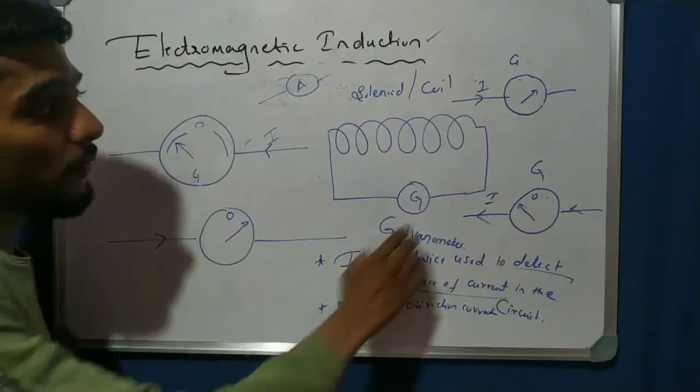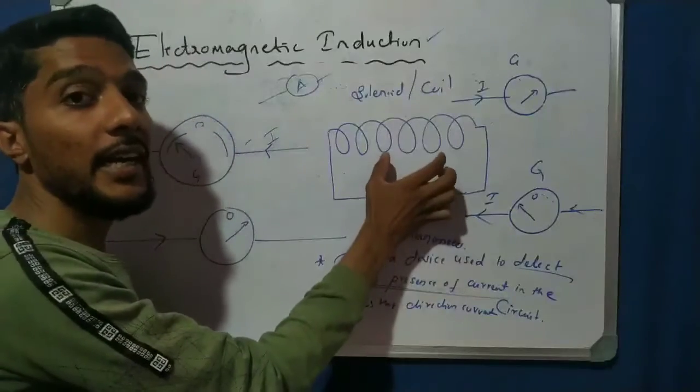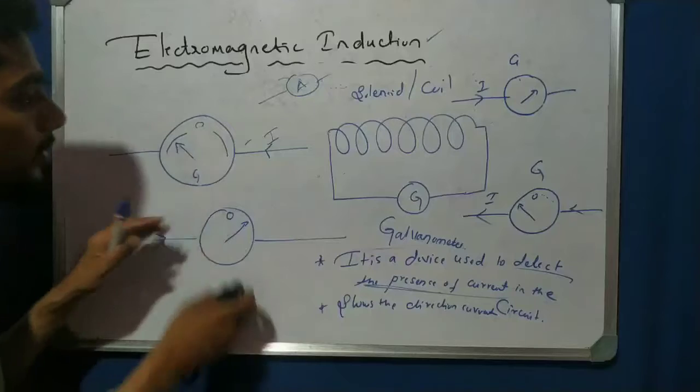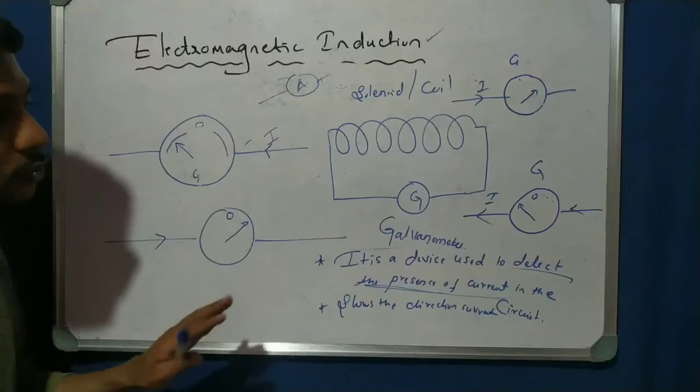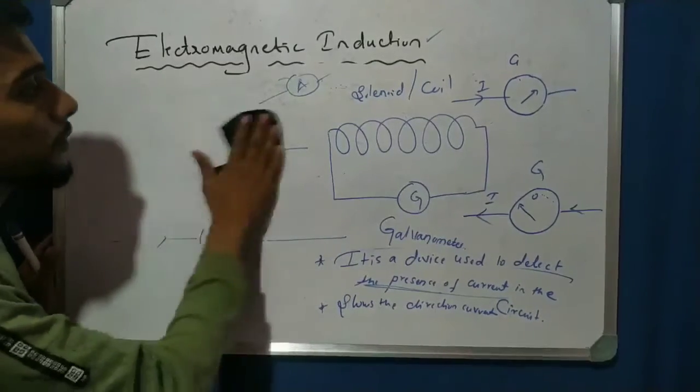If you know that whenever the magnetic field changes, it shows deflection, and this deflection shows that there is current in the coil. So please write down these points: the deflection, current, galvanometer, deflection, and the direction of current. Pause the video and write down these points.